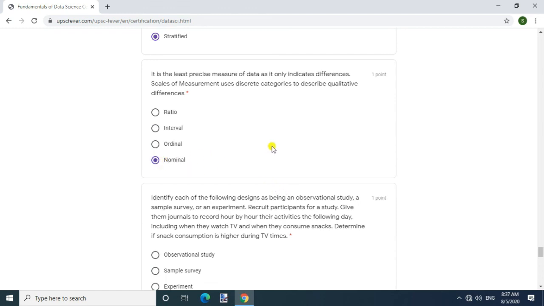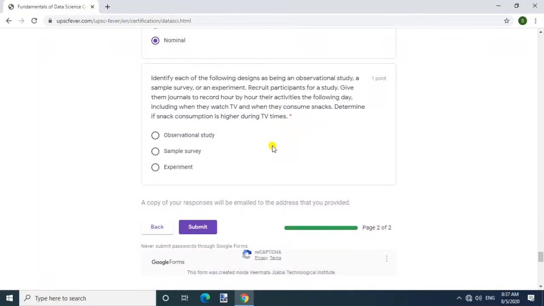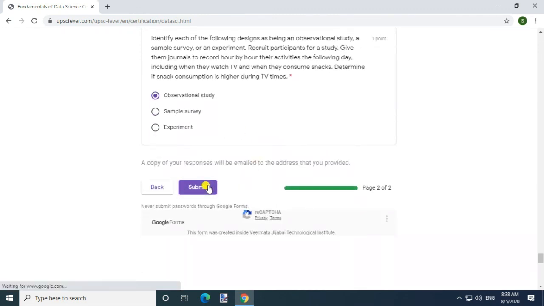Answer, nominal. Question, identify each of the following designs as being an observational study, a sample survey, or an experiment. Recruit participants for a study. Give them journals to record hour by hour their activities the following day, including when they watch TV and when they consume snacks. Determine if snack consumption is higher during TV times. Answer, observational study.